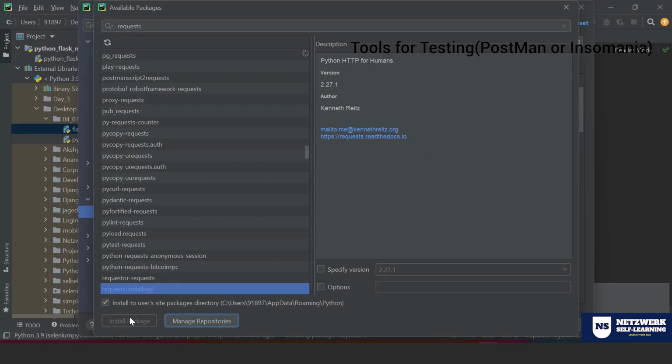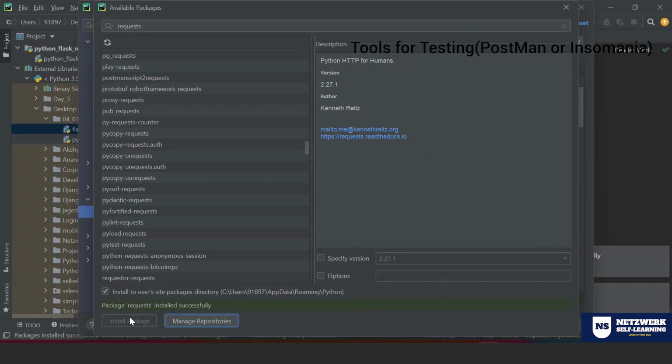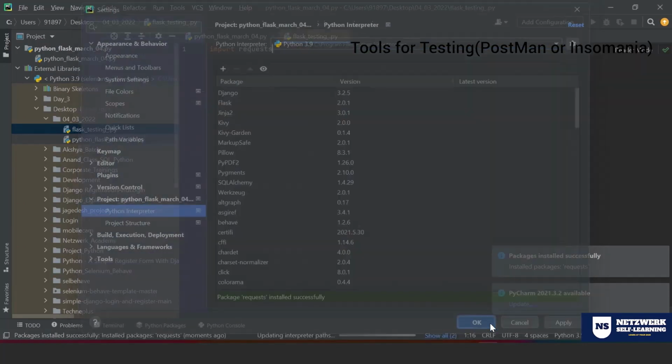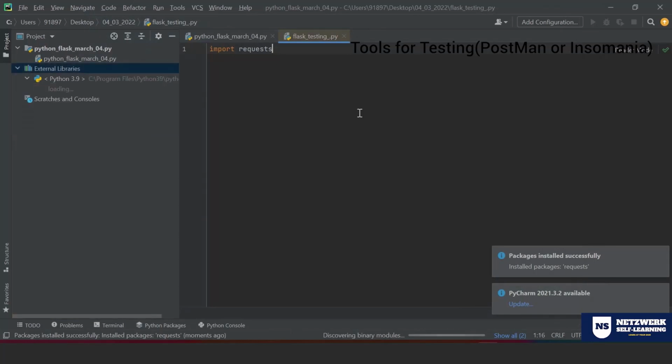Let me install that quickly. It is installed. Let me close this. Let me click OK. Right.